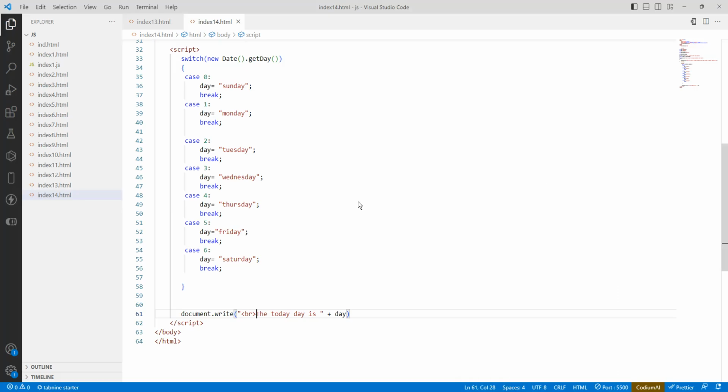So what happened here? New Date. What is Date? Date is an object. It is going to give the current system date.